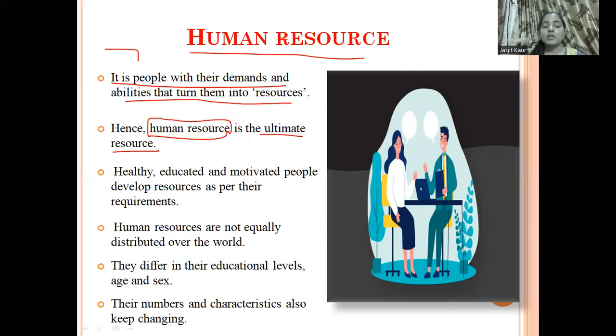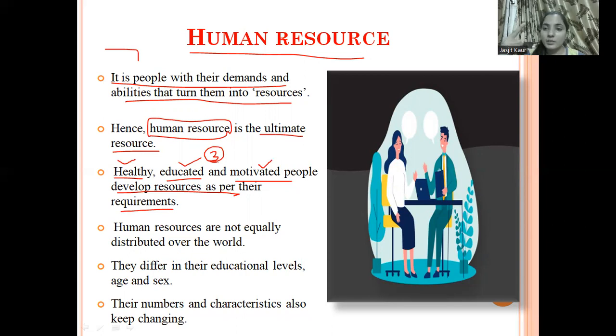Okay. So now, which persons can be considered as a resource? Healthy, educated, and motivated people develop resources as per their requirements. So these three qualities will make any human being a resource, because a healthy person can think in a positive manner and can think about different ideas and knowledge.